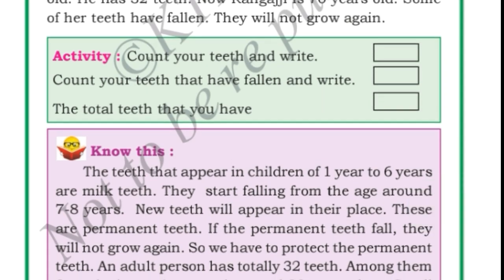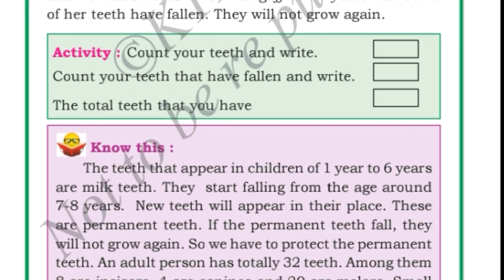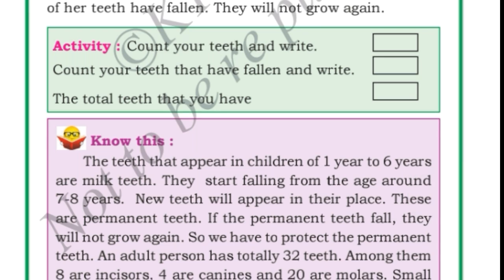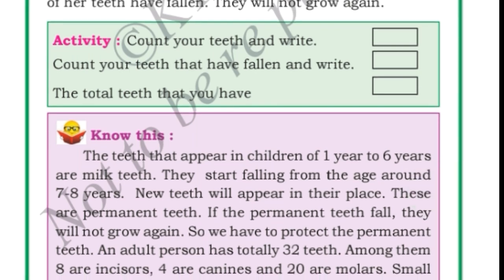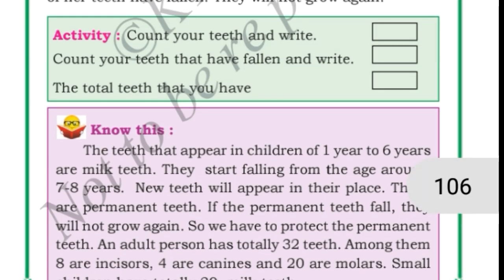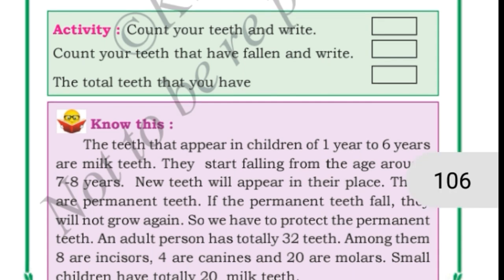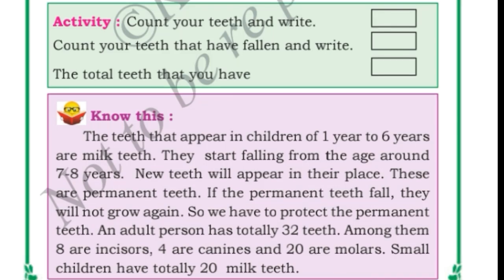Okay, children, the thing to know here is that the teeth that appear in children of 1 year to 6 years old are called milk teeth. The milk teeth will start falling at around 7 to 8 years old, and permanent teeth will appear in that place. The permanent teeth will never fall again. If they fall, they will not grow again.